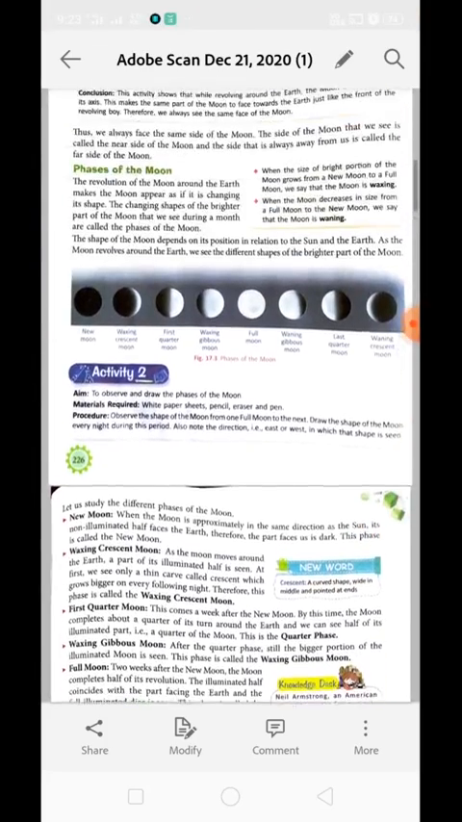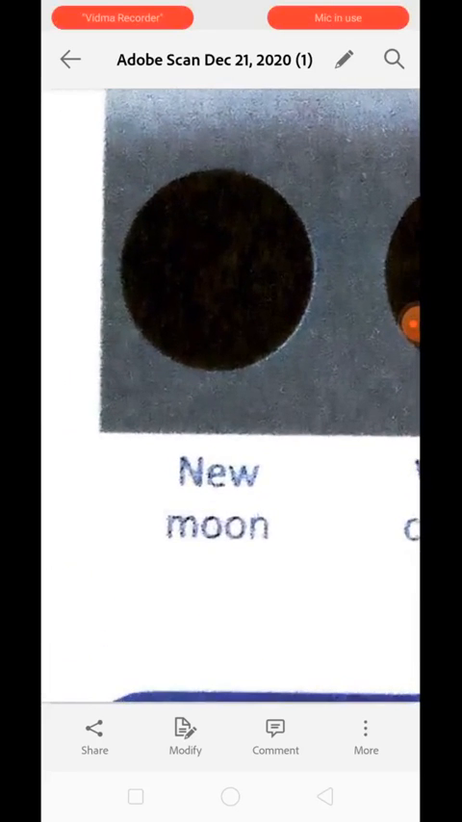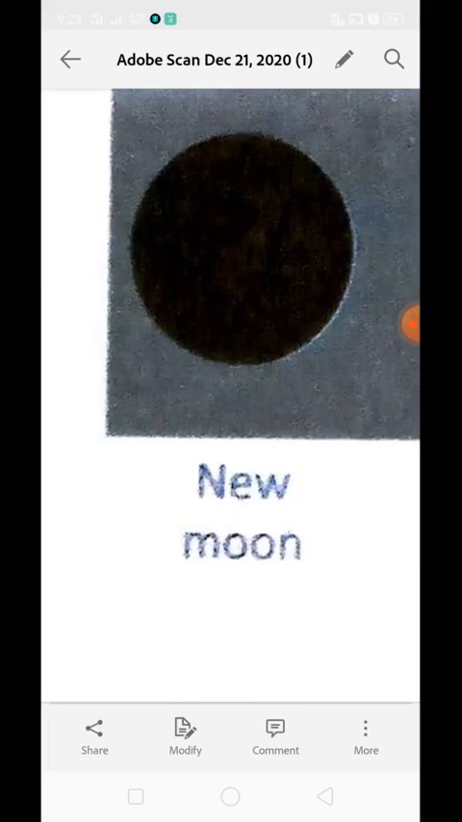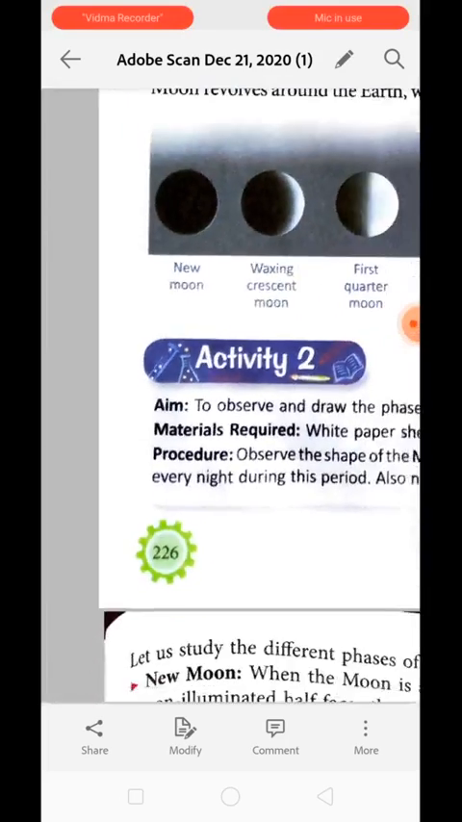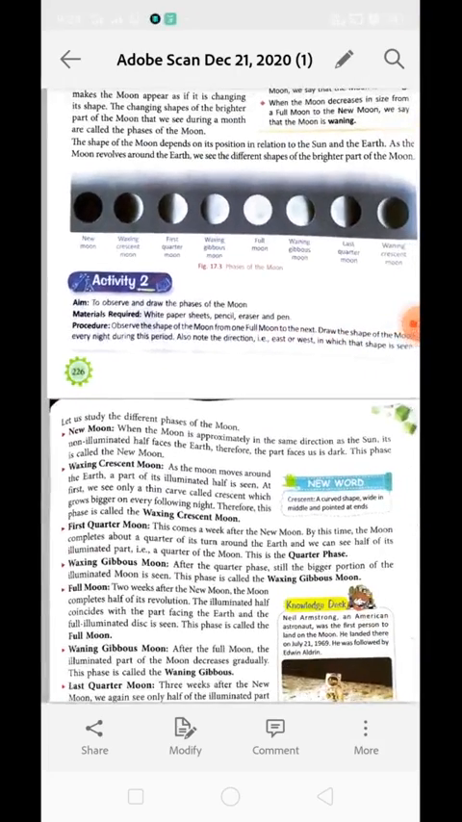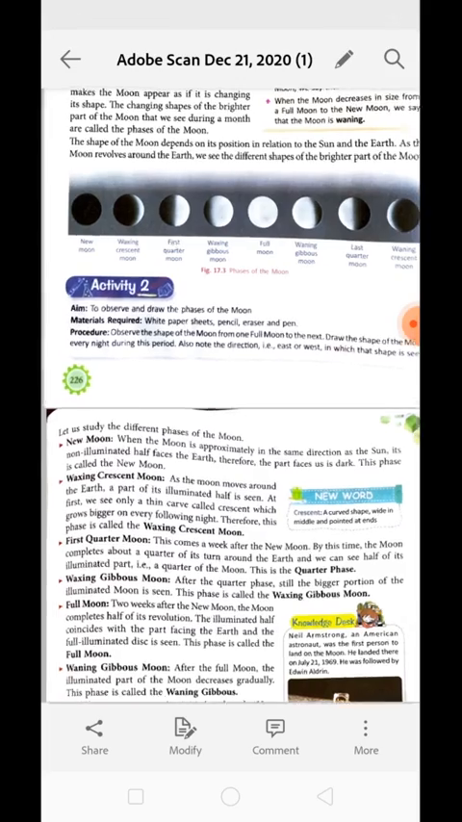The first is new moon. You see, this is the new moon, means there is no moon visible in the night sky. Just see what is written over here about it. When the moon is approximately in the same direction as the sun, its non-illuminated half faces the earth. Therefore, the part that faces us is dark, and this phase is called new moon. Means the moon is still present in the sky, but what happened over here? The illuminated part is now present on the far side.